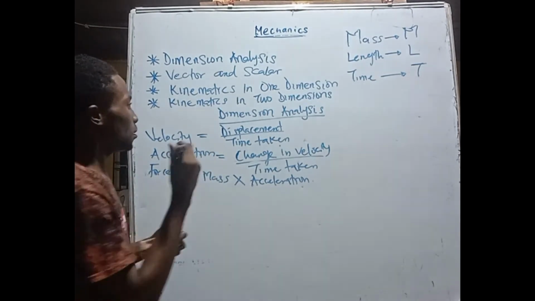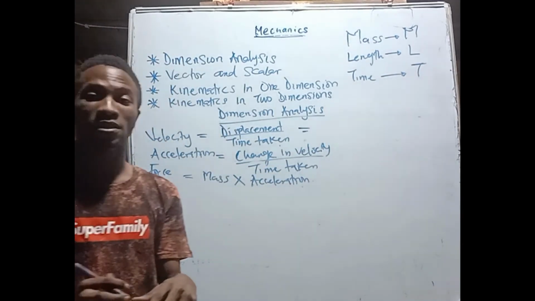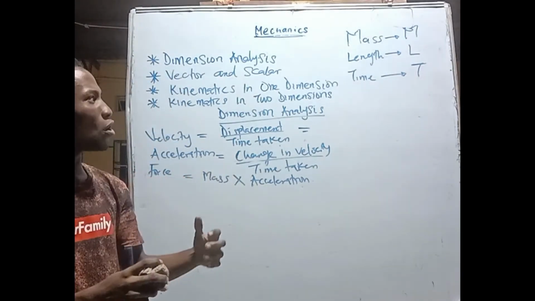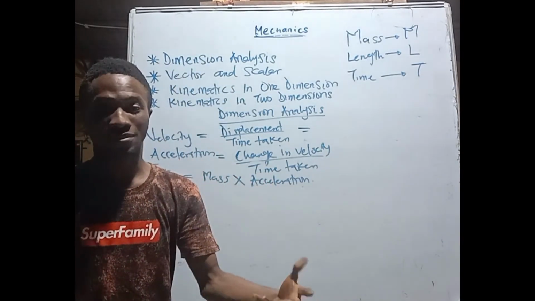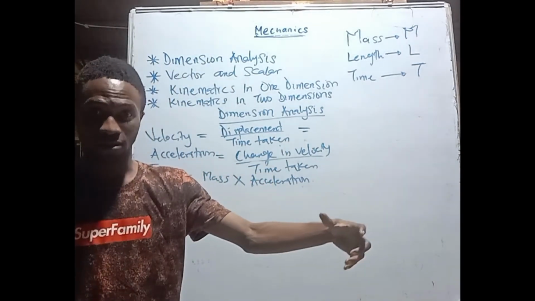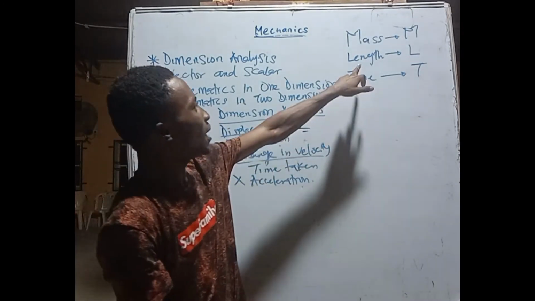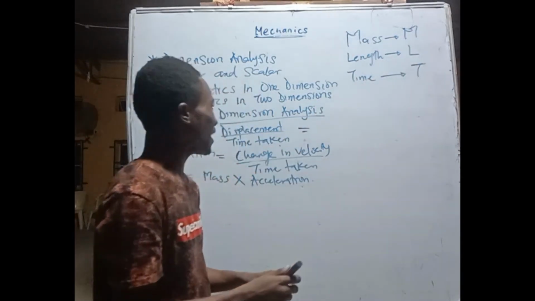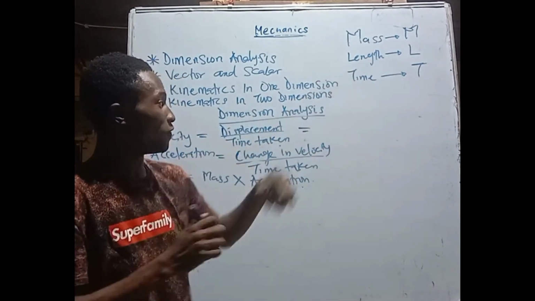Alright, now for velocity, we say displacement over time taken. When we say displacement, that's a measure of length, but that has direction, a specified distance. So for displacement, we can say the dimension is length, L, because it has the measure of length.